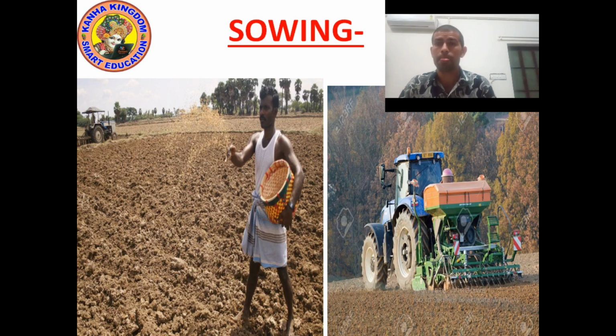You can see we use a seed drill, which is driven by a tractor. We put all the seed in a box and they pass through pipes and are placed into the soil at a fixed distance, so all the seeds develop.